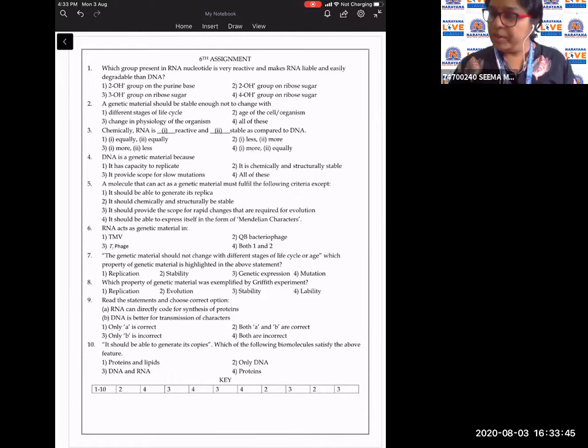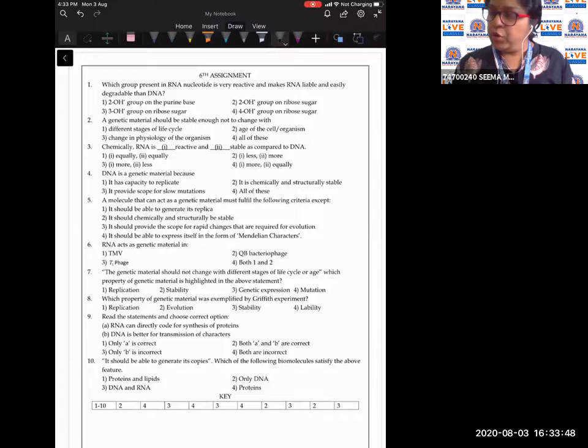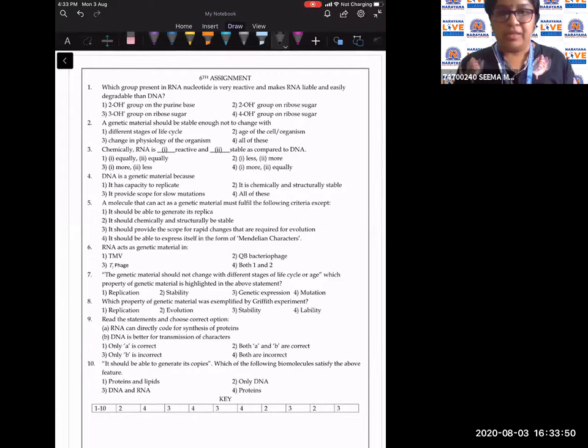As you can see, the first question is, which group represented in RNA nucleotide is very reactive and makes RNA labile and easily degradable than DNA? Now, there are two things responsible for the chemical reactivity of RNA. One is the presence of the oxygen at the second carbon atom of the ribose sugar, and second is uracil. So here we are only seeing options which have sugar in them. So the answer will be, children, the second option, that is the 2' OH group present on the ribose sugar.